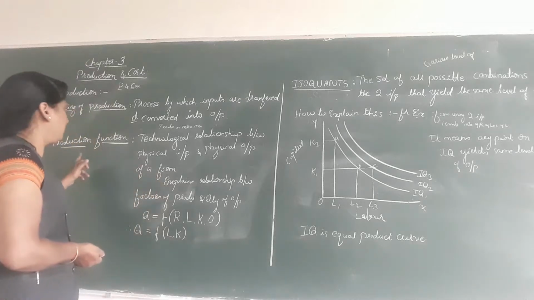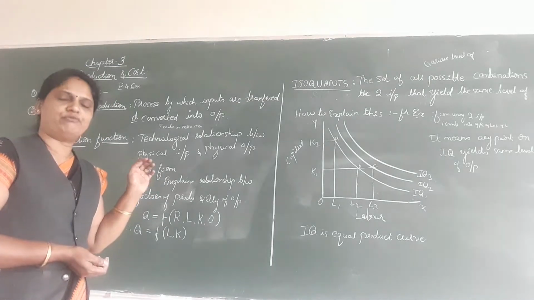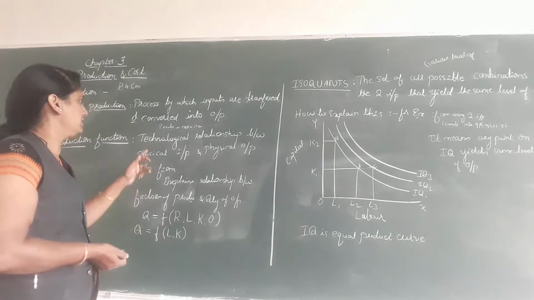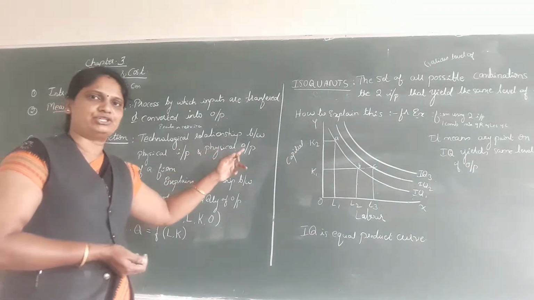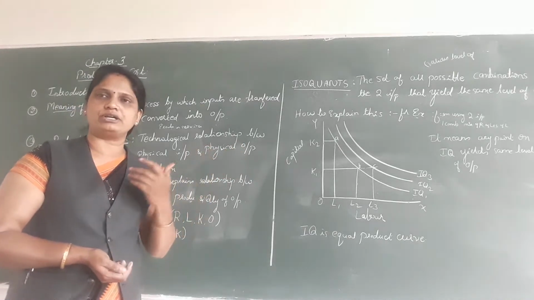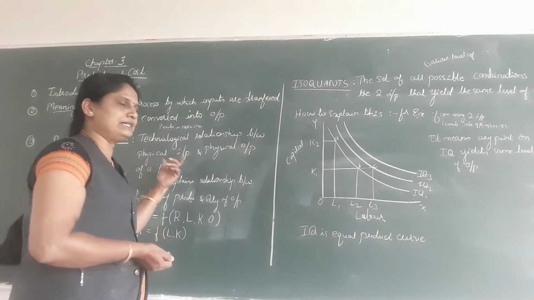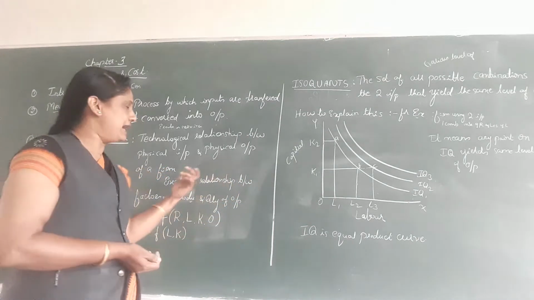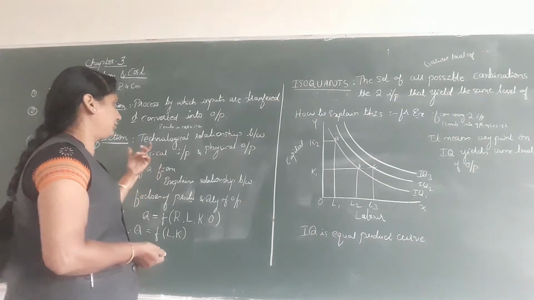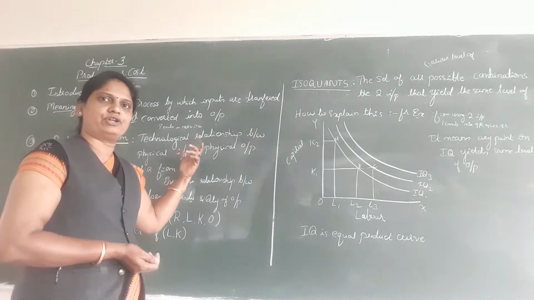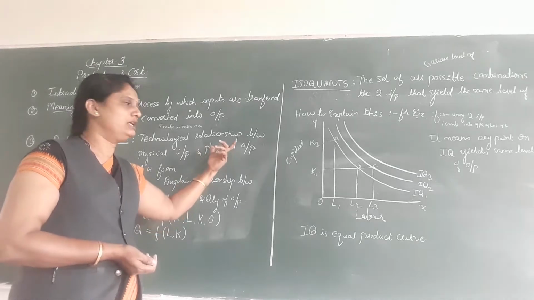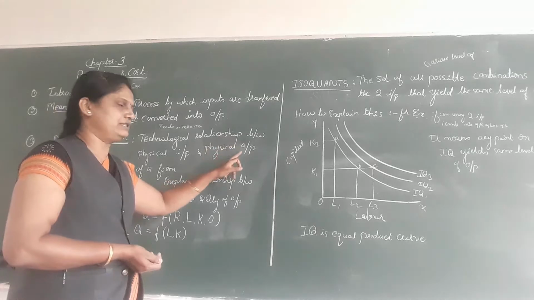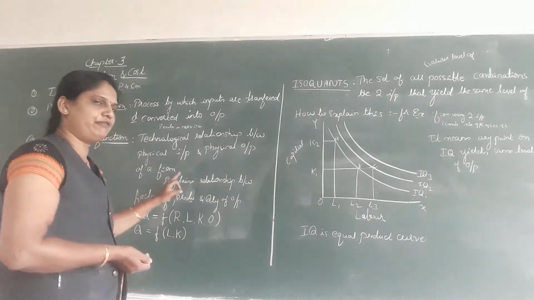Next one is the production function. What is meant by the production function? It is a technological relationship between physical input and physical output of a firm.